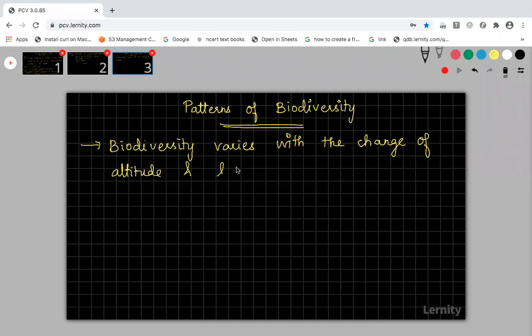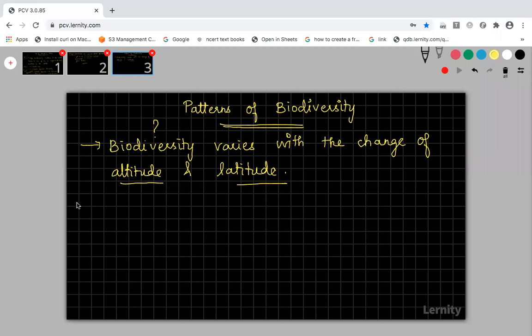You know what is altitude? Altitude is height, and latitude, you know, right? Latitude, longitude, the equator, all those things you have studied in geography. With the changes in altitude and latitude, how biodiversity will vary, that is what we are going to study in the patterns of biodiversity.